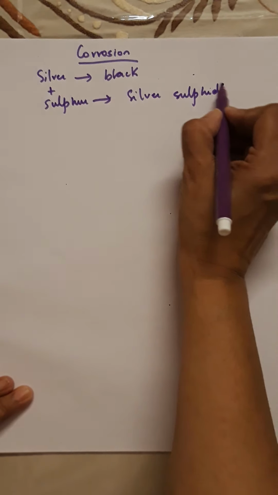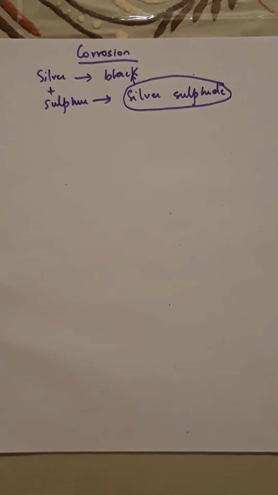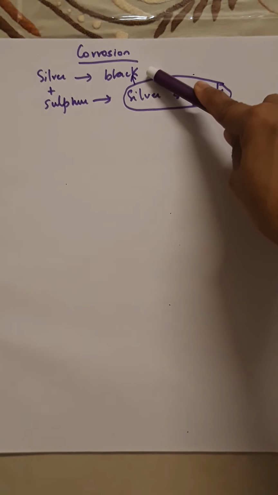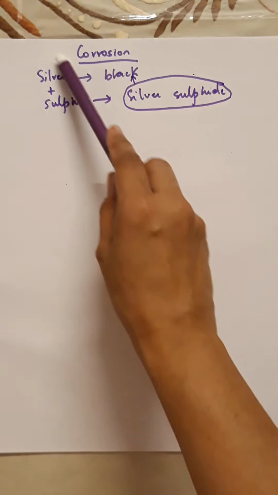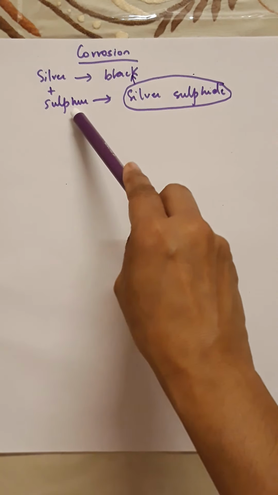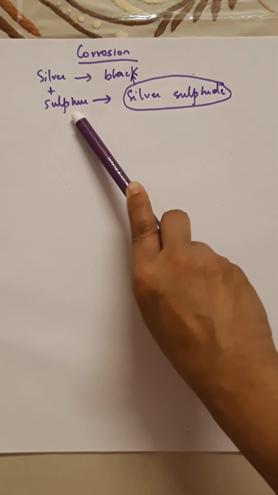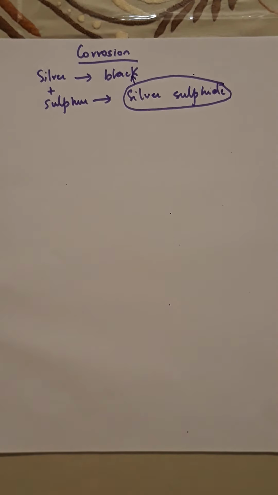Now, the formation of this compound, silver sulfide, is what makes it black in color. Okay, so silver articles, remember, become black after some time when they are exposed to air. The silver article reacts with sulfur which is present in the air or compounds of sulfur in the air and it forms silver sulfide. Is that clear to all of you?